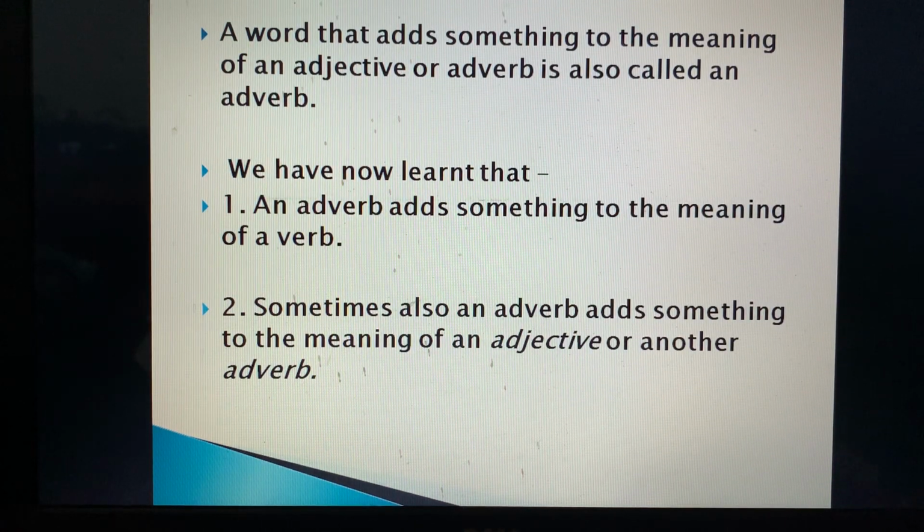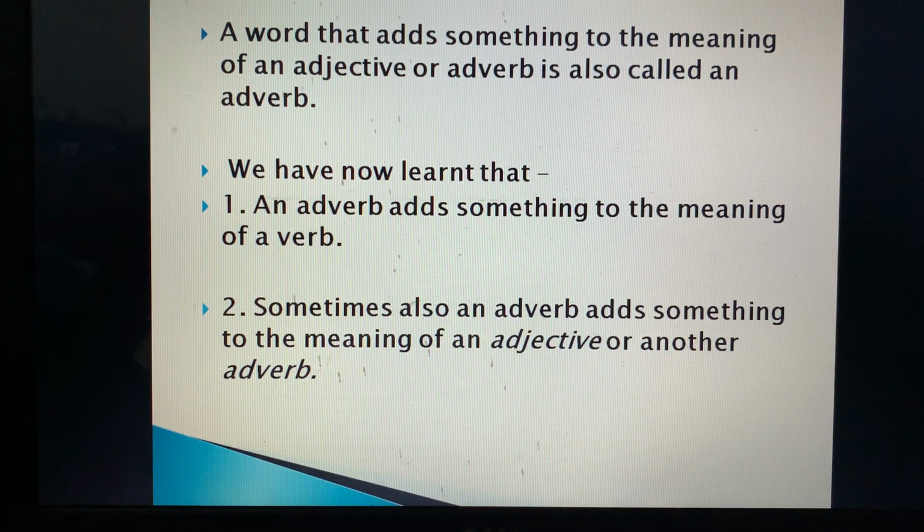Now next, we have already learned that an adverb adds something to the meaning of an adjective or adverb. So a word that adds something to the meaning of an adjective. An adjective में भी ये कुछ add करता है और उसे बोलते हैं हम adverb.